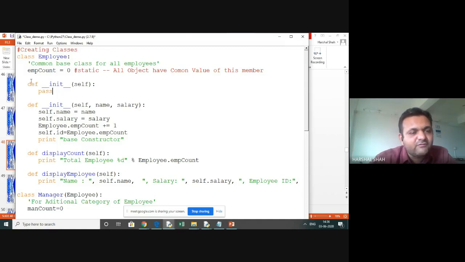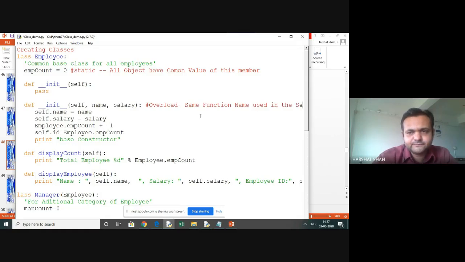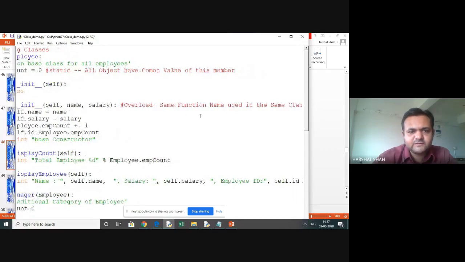Right, then you have the constructor which is getting a similar function, but which now gets overloaded. This is an example of getting the overload. Overload means the same function name used in the same class, right?